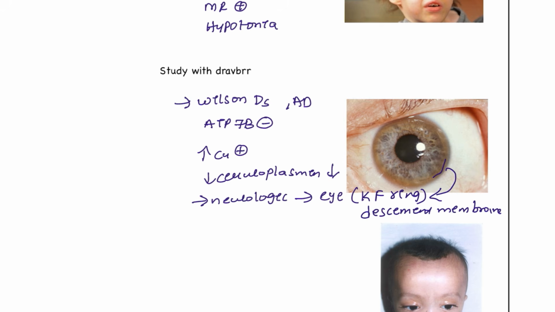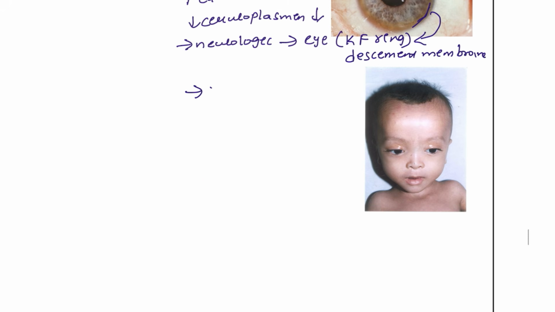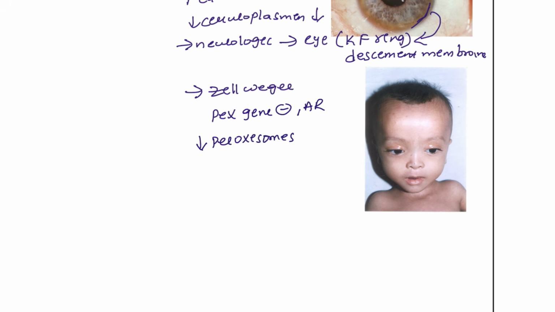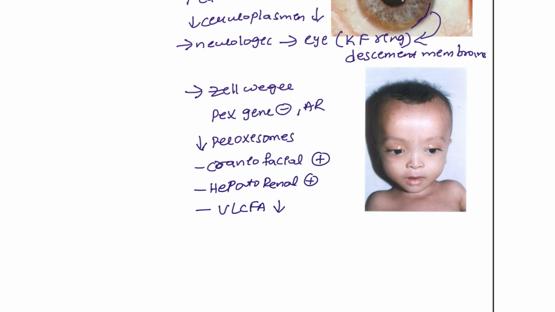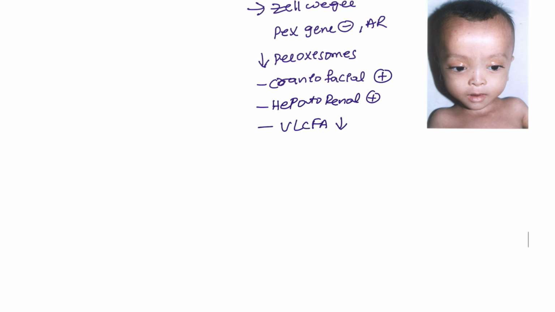This is the KF ring, this brown color line, and this condition is known as Zellweger disease. So Zellweger disease is a PEX gene deficiency, autosomal recessive condition, and what happens here? Peroxisomes are absent. So the patient will present with craniofacial defects plus hepatic and renal defects, and also very long chain fatty acid oxidation is decreased in this patient.